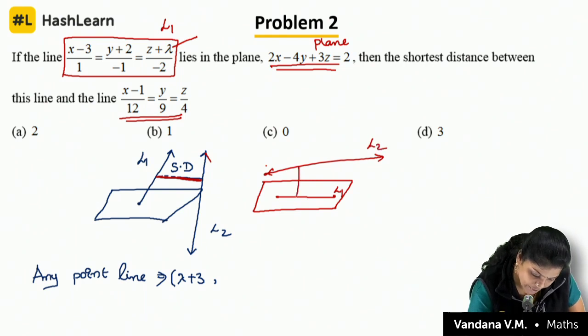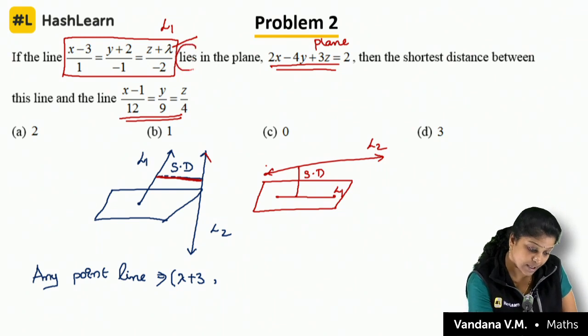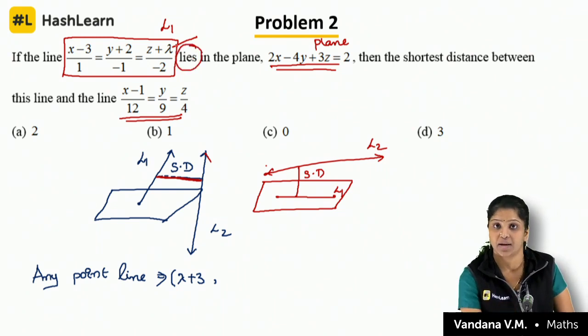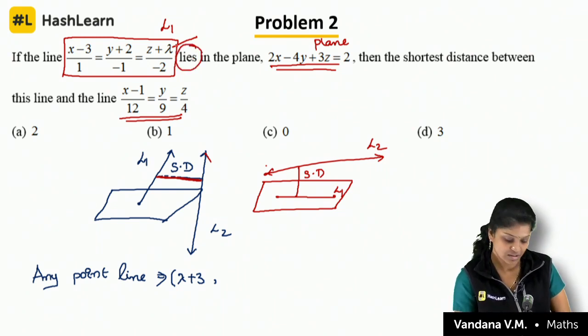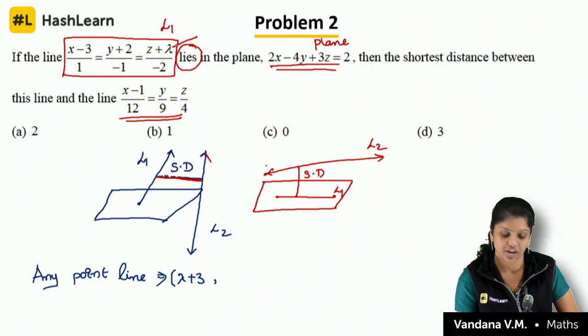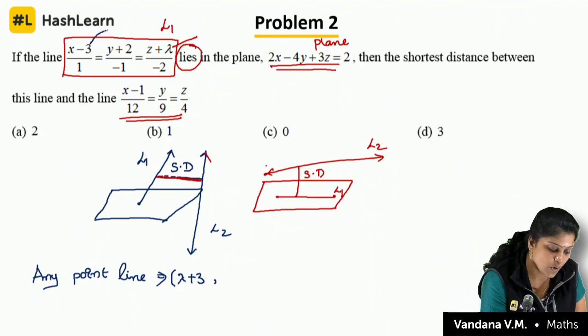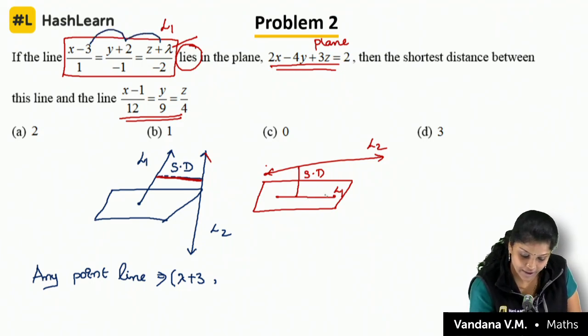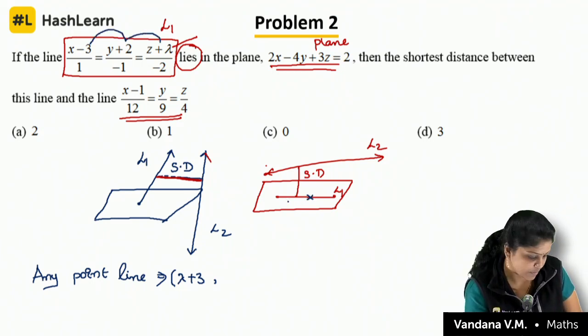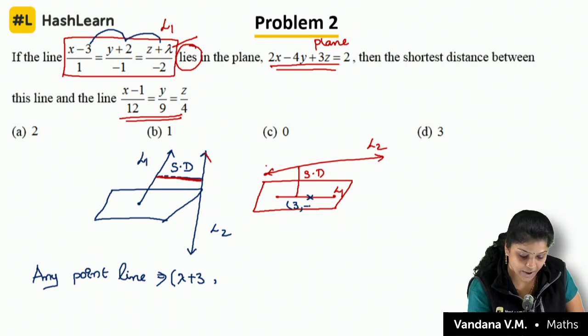Now I would like to find out this distance. Not like this, the complete line is lying over there. So that means no need to find out anything. Just directly I can say that this line is passing through the point, right? What is the point it is passing through? 3 comma minus 2 comma minus lambda.